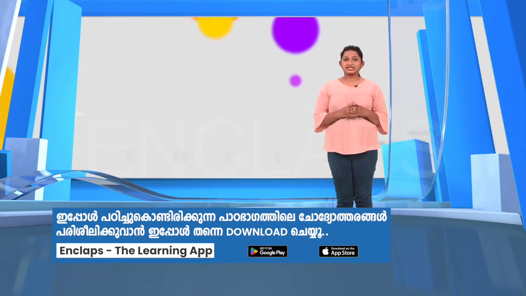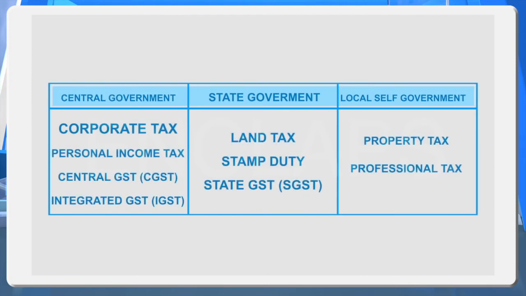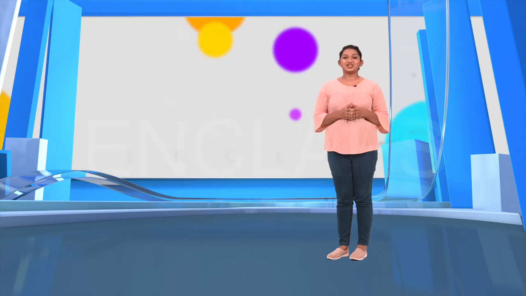We have discussed the tax revenue of the government. Let's study the sum of the taxes imposed by the central, state, and local self-governments. This table explains the taxes imposed by central, state, and local governments. Central government imposes corporate tax, personal income tax, central GST. State government imposes land tax, stamp duty, state GST. Local government imposes property tax, professional tax. Hope you understood about revenue sources of government.